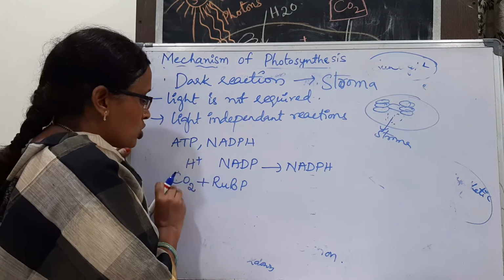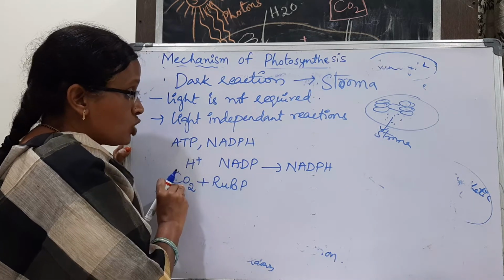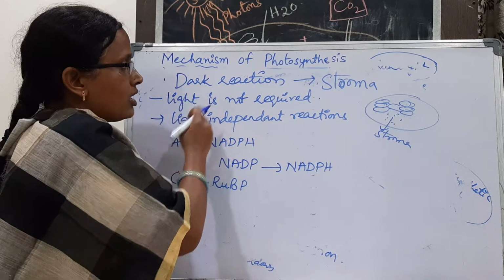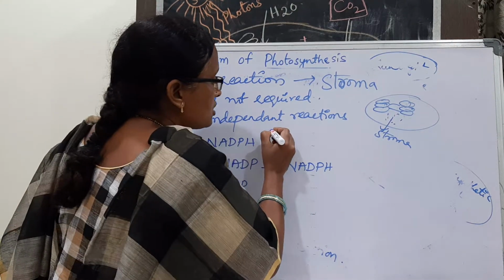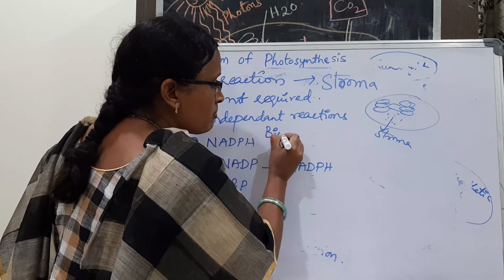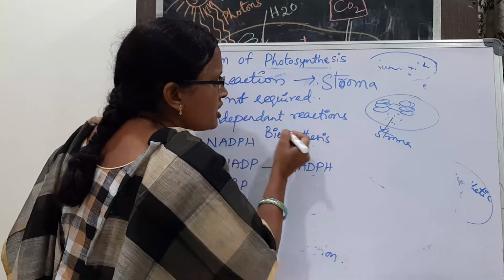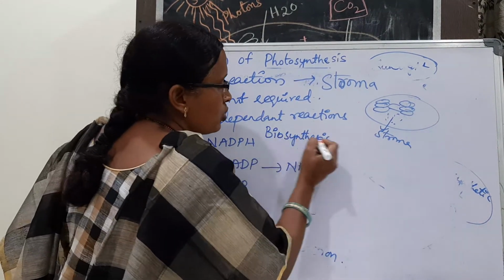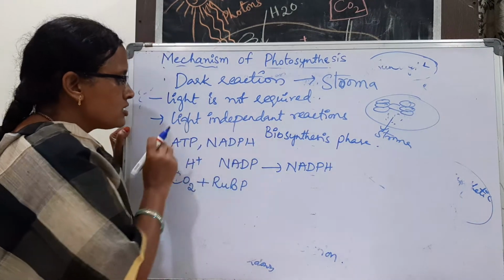So carbon dioxide is entered in the leaf. In the dark reaction, this is the last phase of photosynthesis. In this, starch is formed. That is the reason this phase is also known as the biosynthesis phase. Something is going to be synthesized. What we want to synthesize is starch.